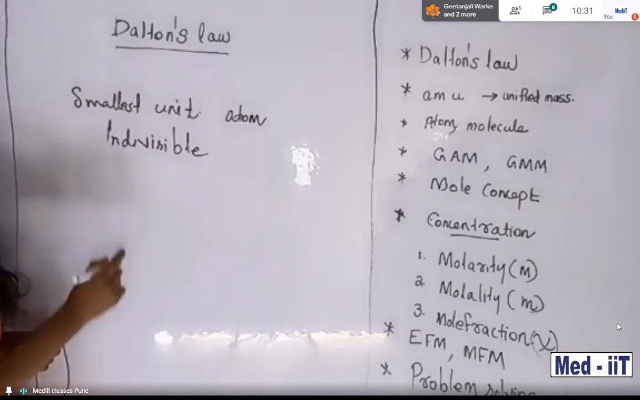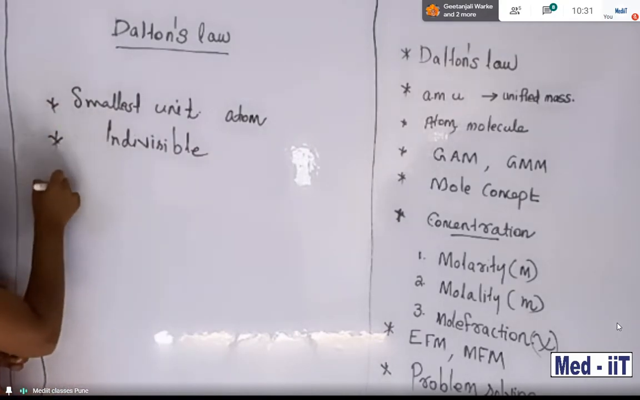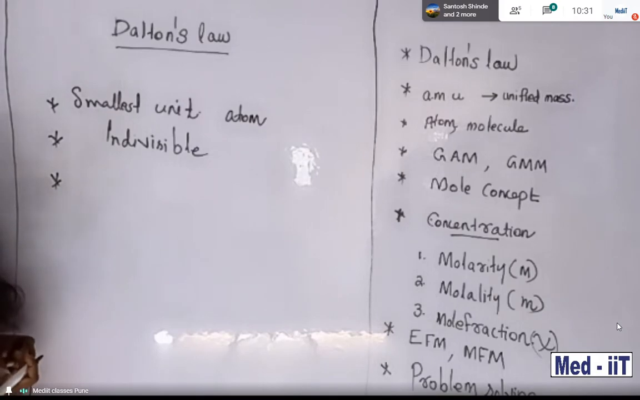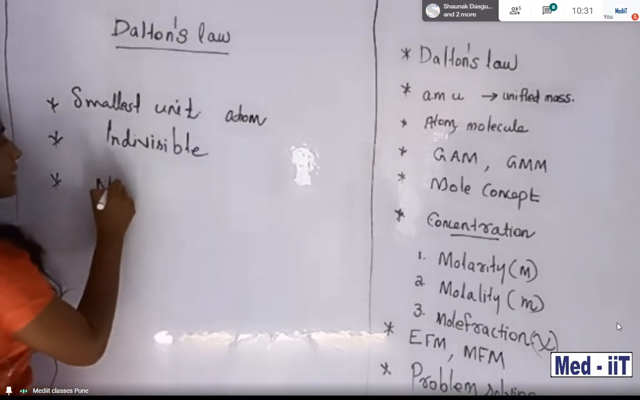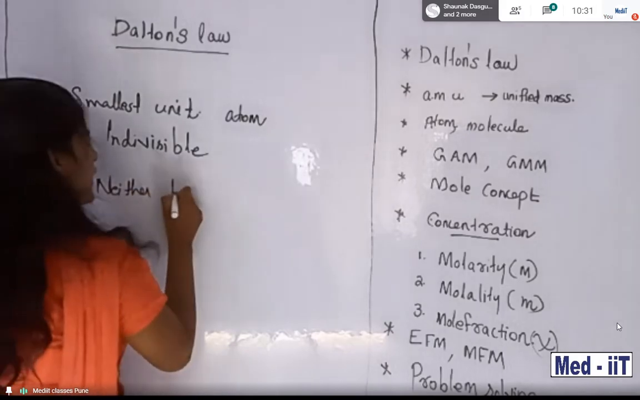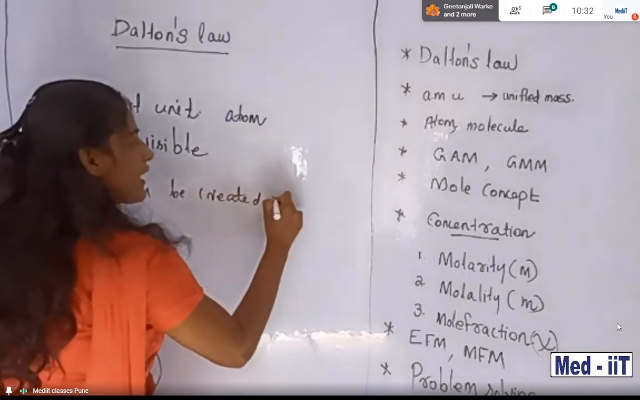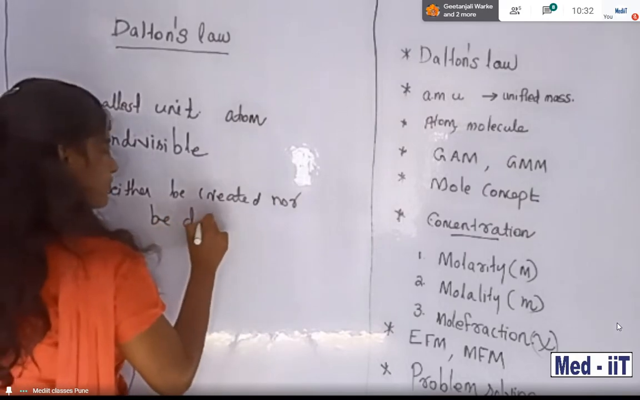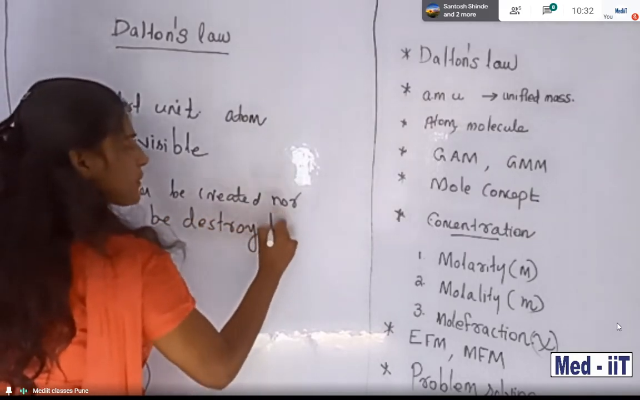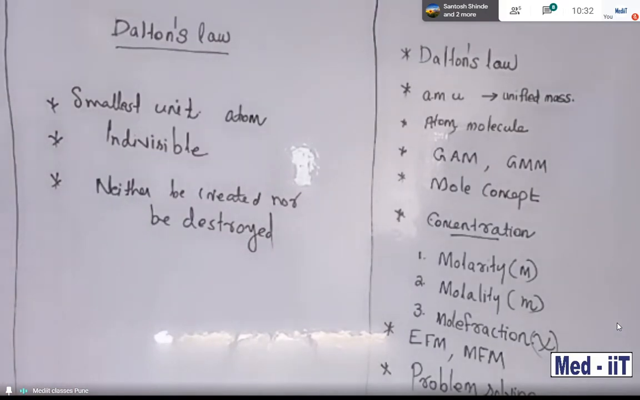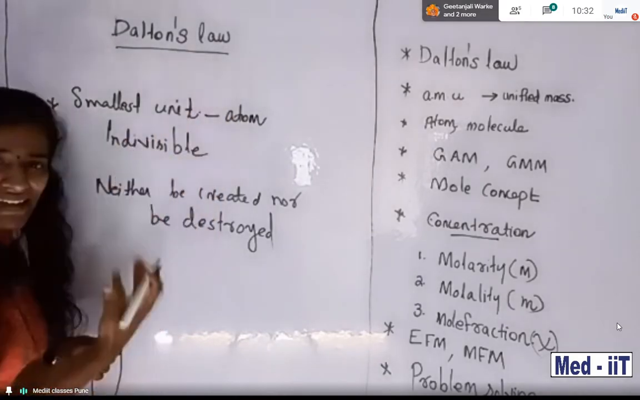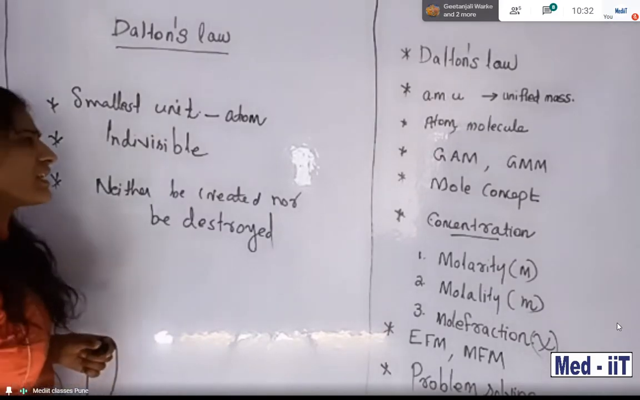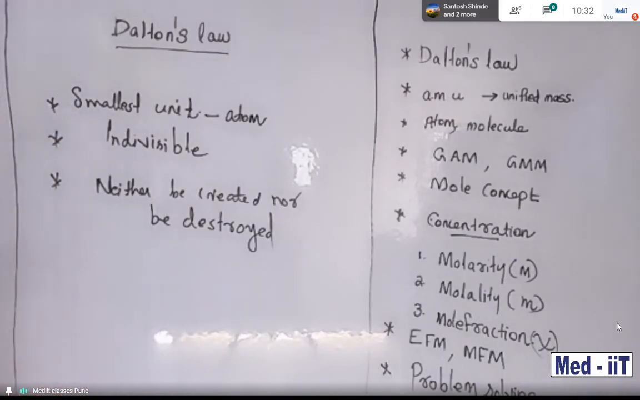Also another point: an atom we cannot destroy, and we cannot create it either. Atoms can neither be created nor be destroyed. These are the major points of Dalton's theory. It is indivisible. It is the smallest unit in matter, that is called an atom. So these are the major points of Dalton's law: indivisible, and neither can be created nor destroyed.